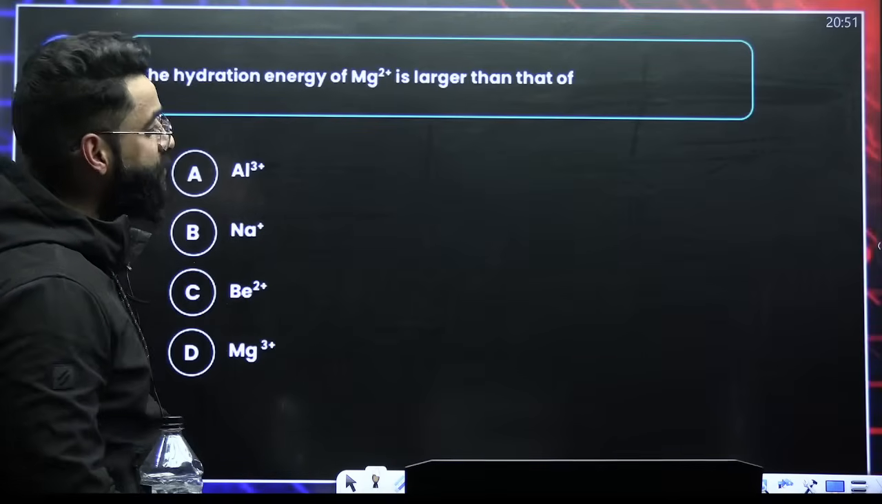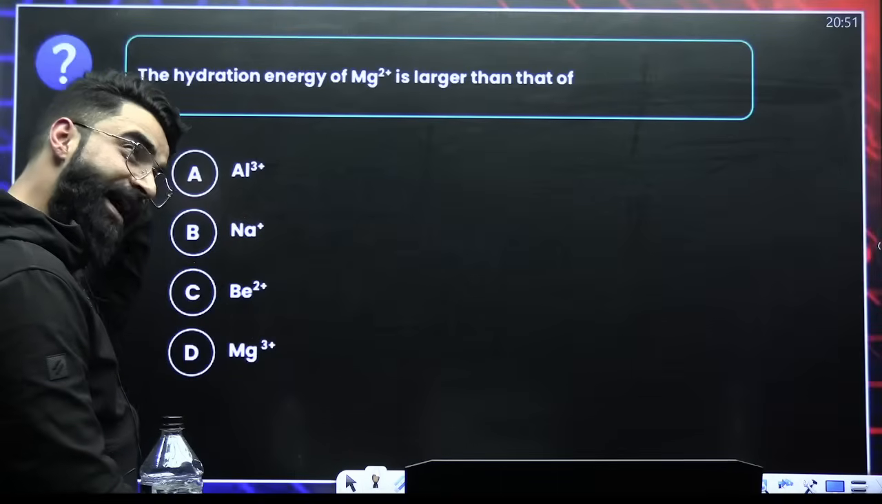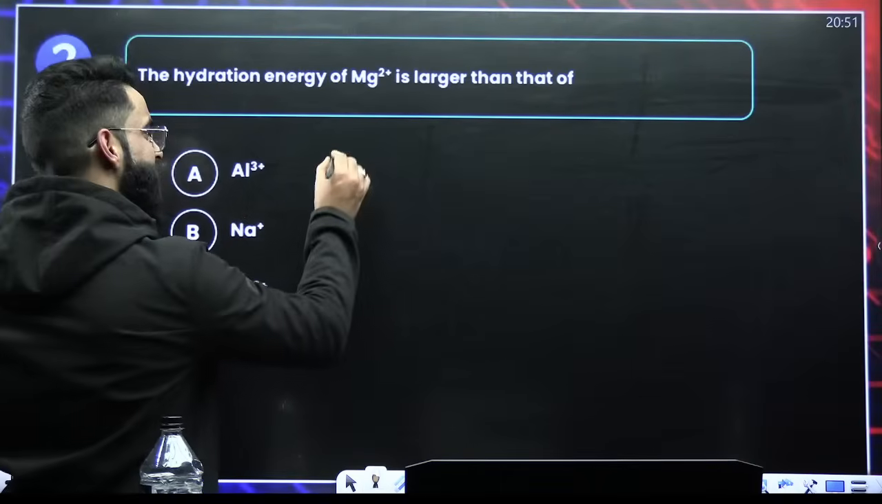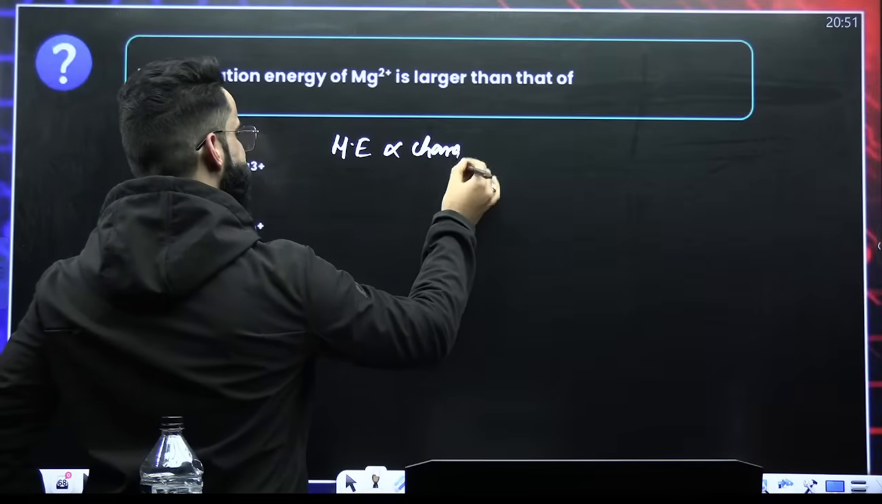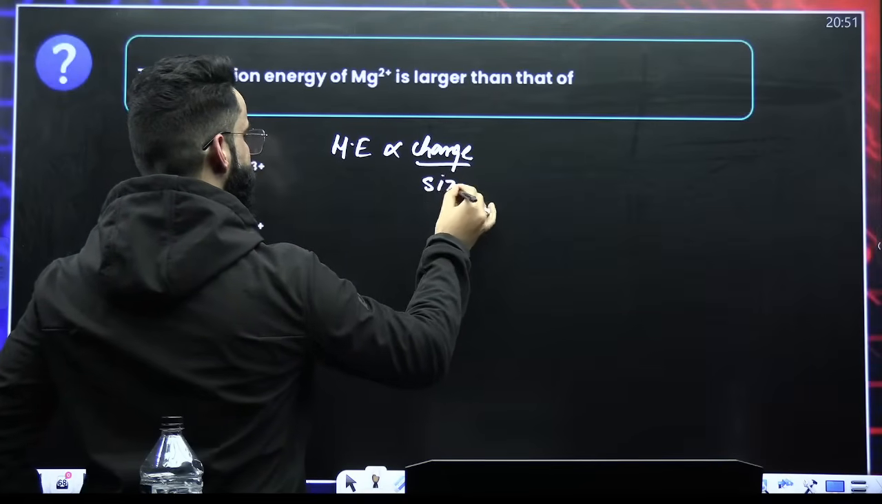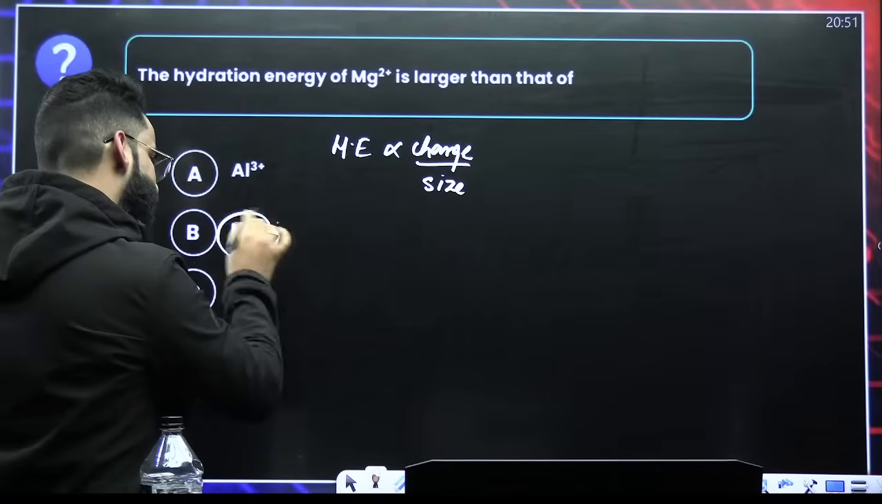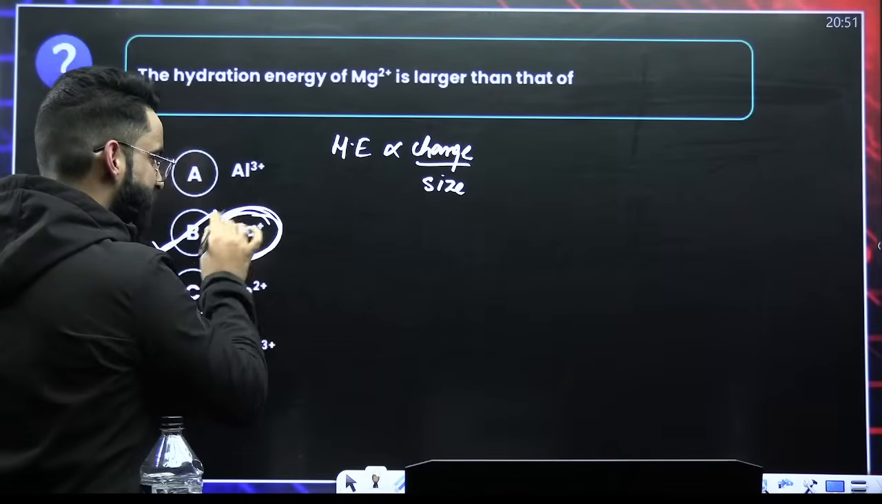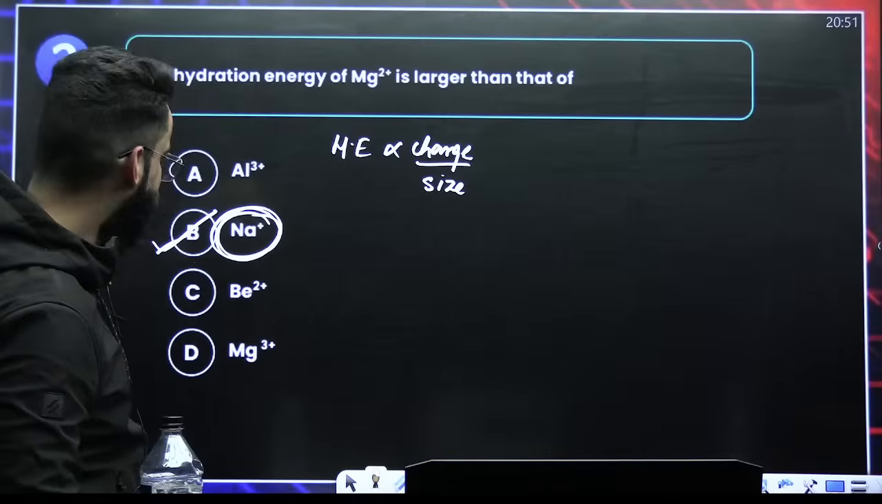Hydration energy of Mg2+ is greater than... You know hydration energy? That is directly proportional to charge, inversely proportional to size. Hydration energy of Mg2+ is larger than that of Na+, because Na+ charge is less, so its hydration energy will be less. Right?